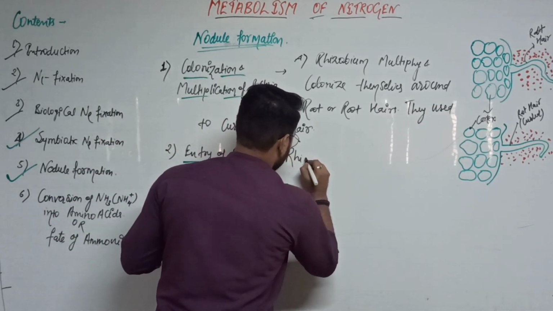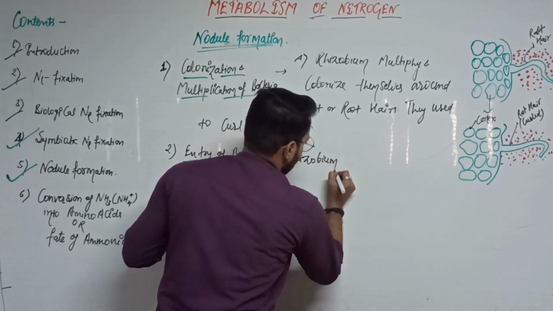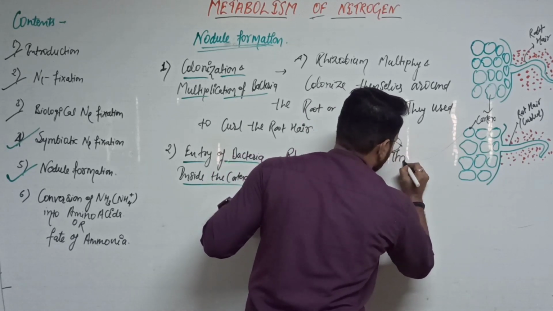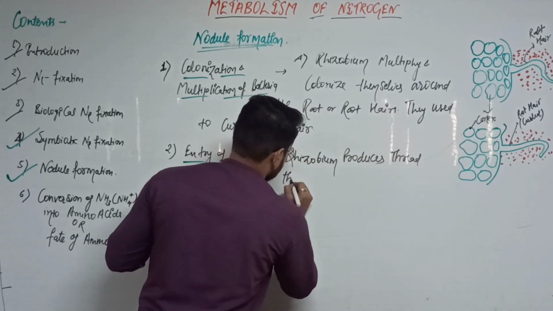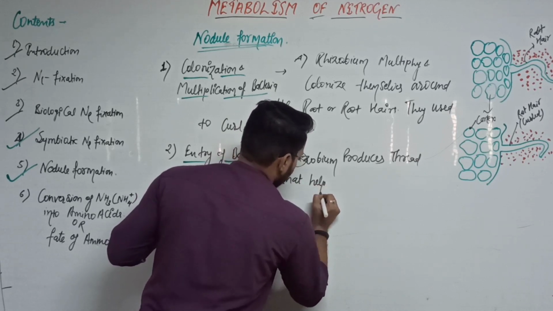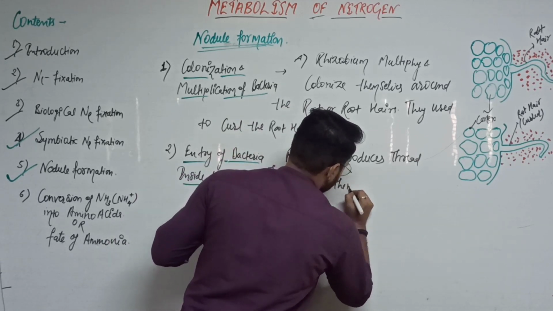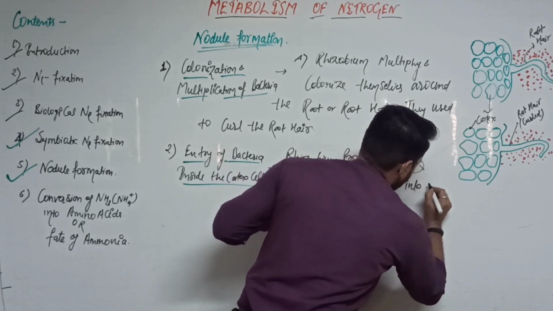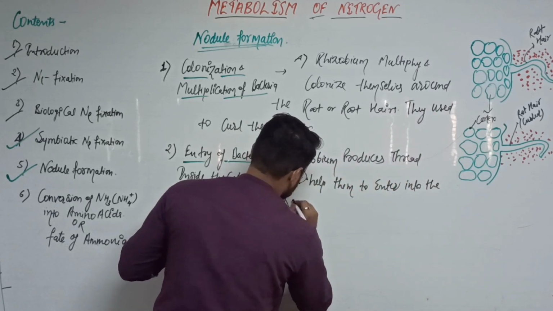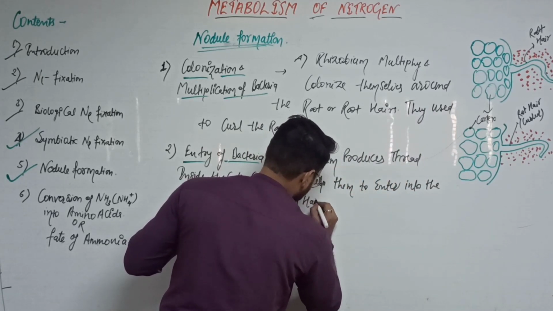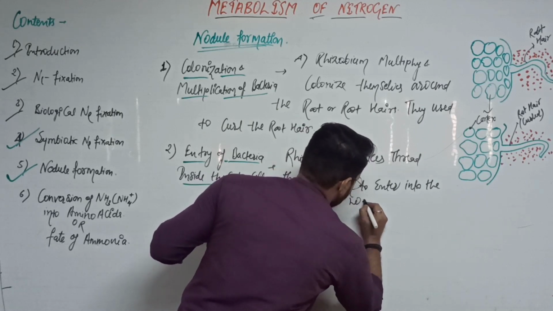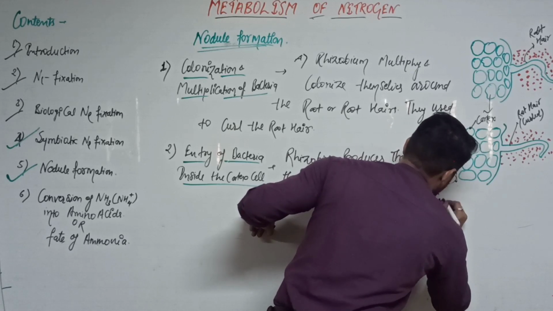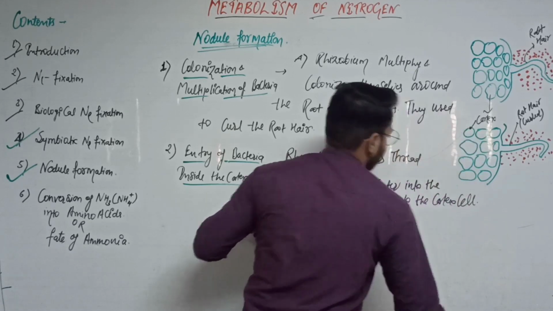Rhizobium produce thread that helps them to enter into the root hair as well as into the cortex cell. That is clear.